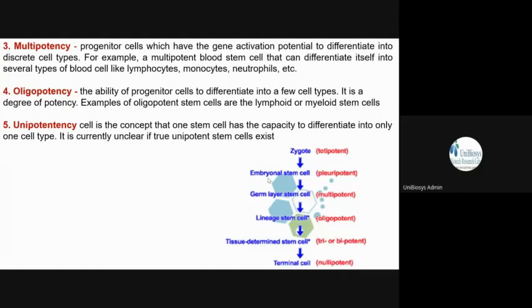Then you have unipotency. It can only form one type of cell, like uni. So a true unipotent stem cell does not exist. That is, as we were discussing most of the time, when a particular cell, if we say it is unipotent, and we take it out and we keep it with other cells, due to the surrounding environment, in most cases they differentiate because those cells communicate with each other. You have studied cell communication, isn't it?